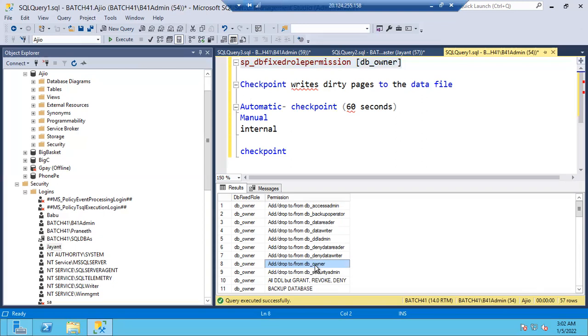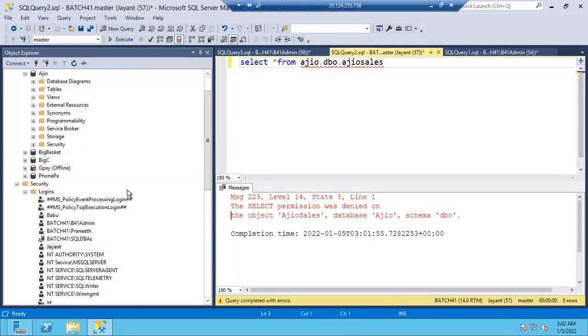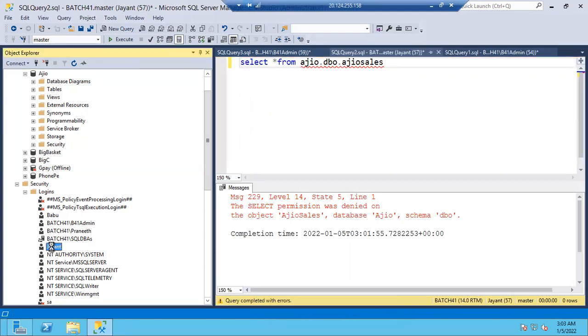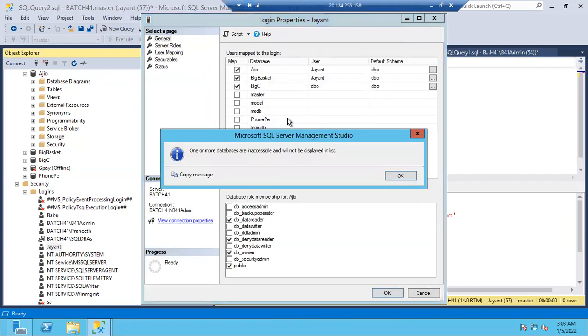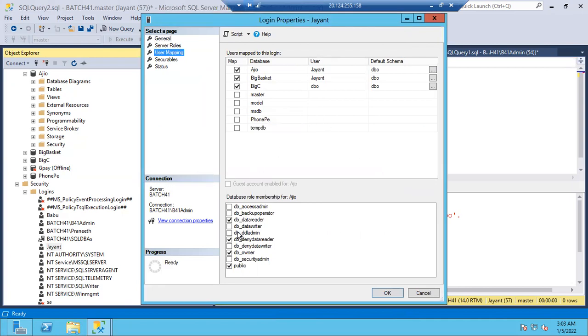Don't think, guys. Here you have to understand one logic point. If deny data reader is there, Jayant is a DB owner. Let me show you one thing. Jayant is a DB owner, but that doesn't mean he cannot insert, update, delete the data. Agree? Which is denying? Data reader select permission is denying. It means he cannot read the data.